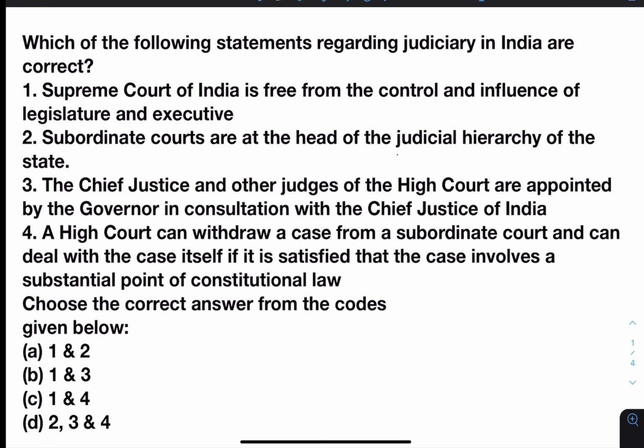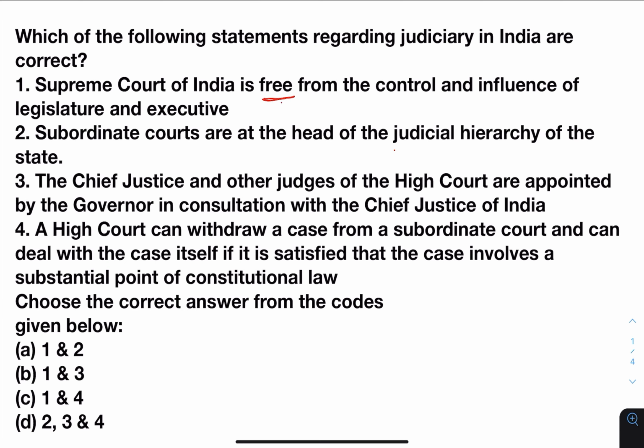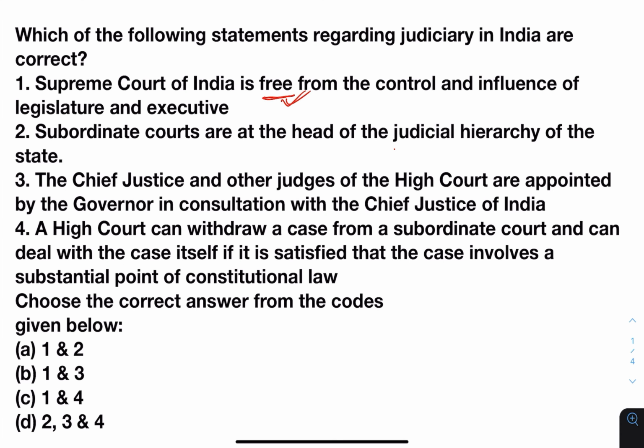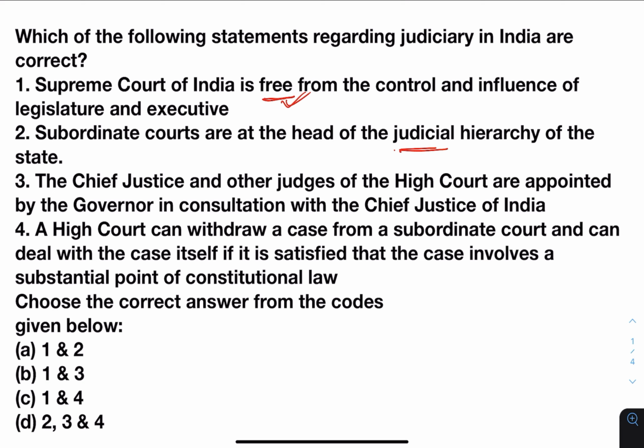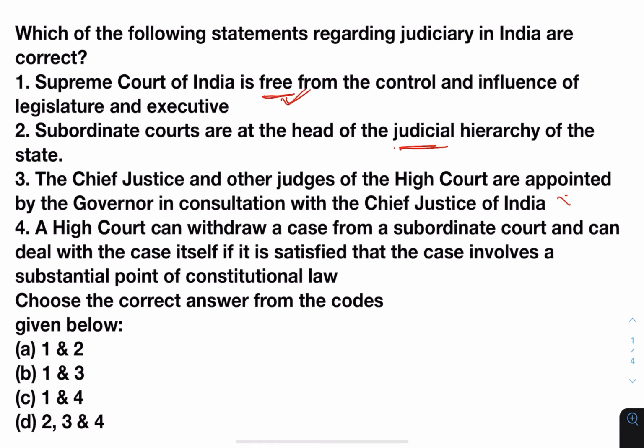The first statement is correct because the independence of the judiciary is the basis of federalism. A free and independent judiciary is a basic feature of our Constitution. In the state, the High Court is at the head of the judicial hierarchy. The Chief Justice and other judges of the High Court are appointed by the President in consultation with the Chief Justice of India, so this is wrong. A High Court can withdraw a case from a subordinate court if there is a substantial question of constitutional law. So the answer will be 1 and 4.